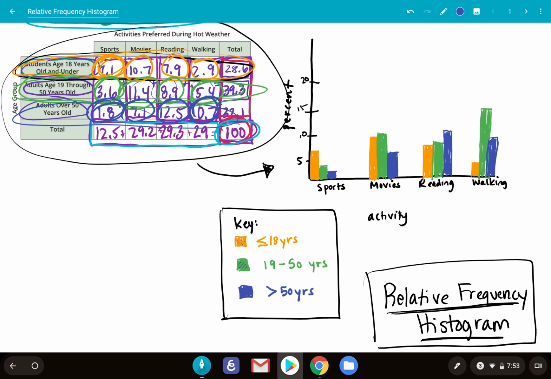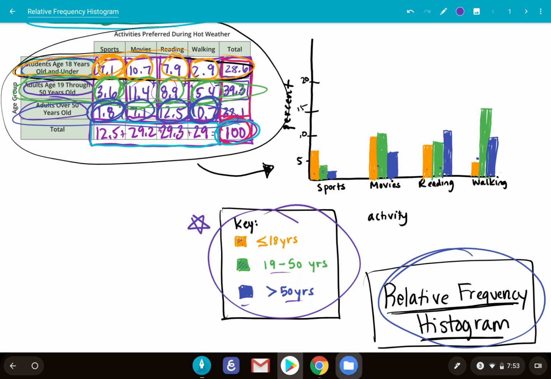All right, so this is your relative frequency histogram, and you can see the key here: our orange color represents the age group of 18 and under, my green color represents my age group 19 to 50, and my blue color represents my 50 and over. So whatever colors or patterns you choose, make sure that you make a key. This is important, because that's going to tell your reader what they're seeing.